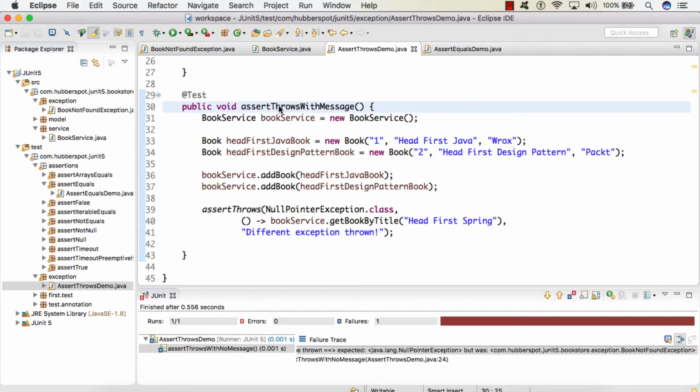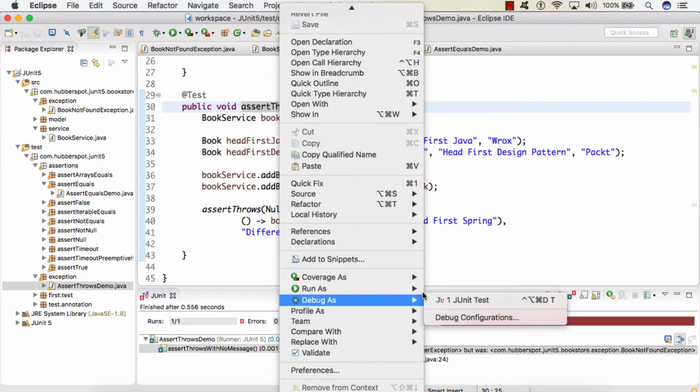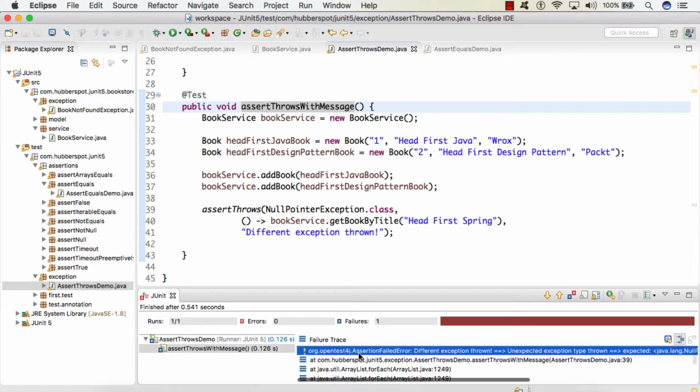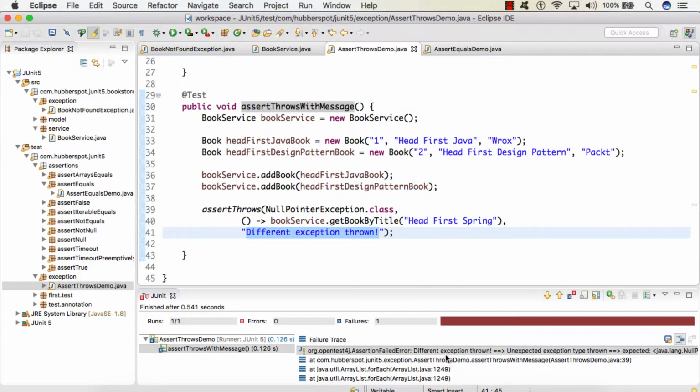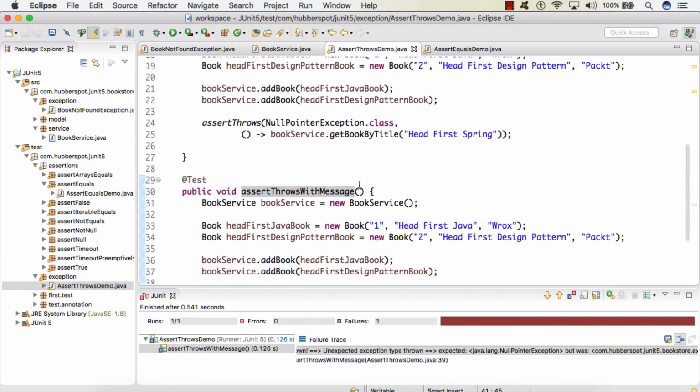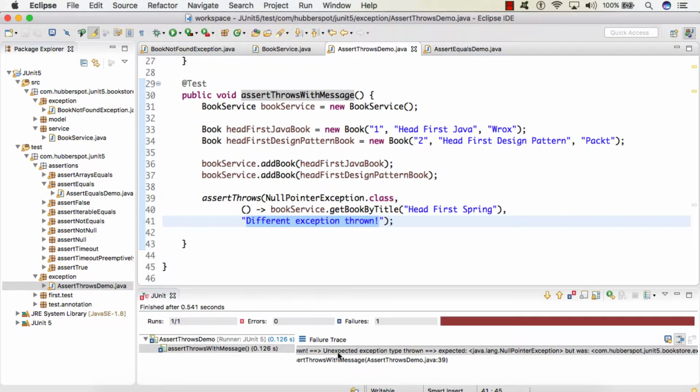So if I run the test case now, here you can see our test case failed with an assertion failed error. It also printed the customized message saying different exception thrown, and then it printed the message which we saw in our first test case, that is unexpected exception type thrown, expected was null pointer exception but was book not found exception. So friend, this was a demonstration of the second assertThrows overloaded method.